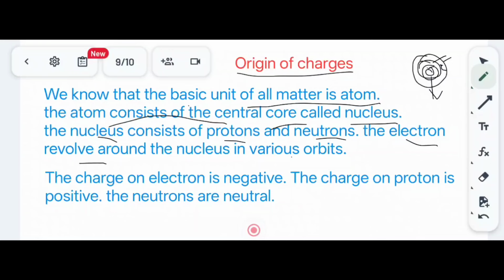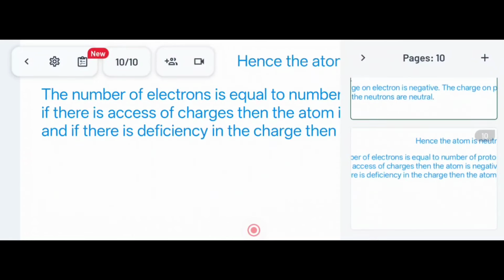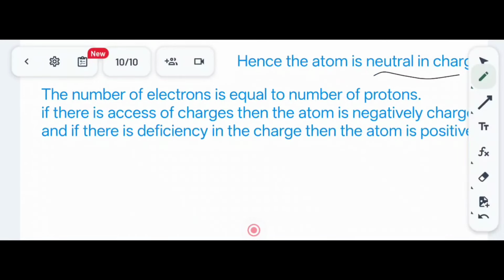And in the nucleus there are protons and neutrons. Protons are positively charged, neutrons are neutral in charge. Hence, due to the presence of positively charged protons, the nucleus is positive, and the number of protons is equal to the number of electrons. Hence, the atom as a whole is neutral in charge.